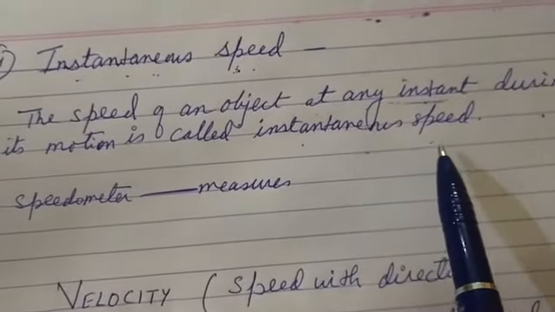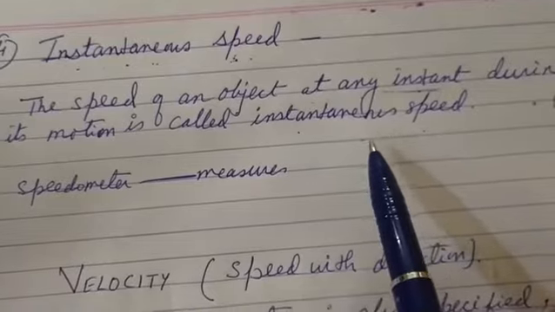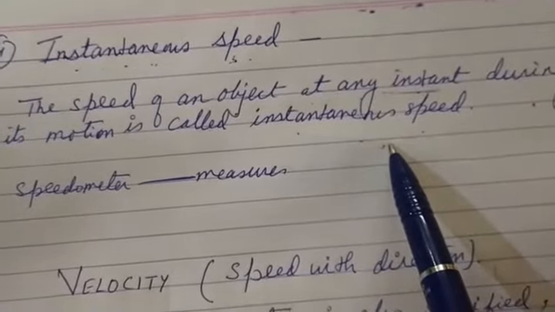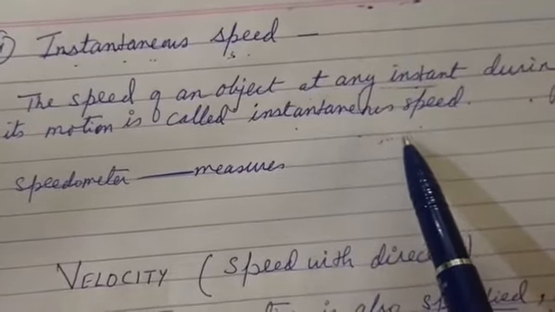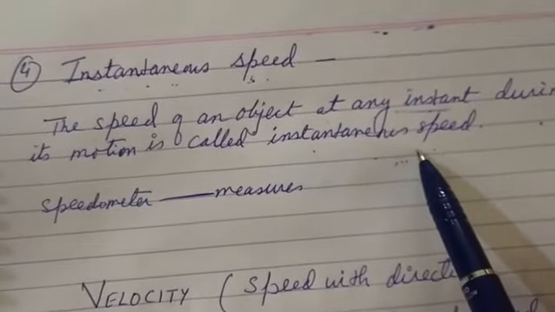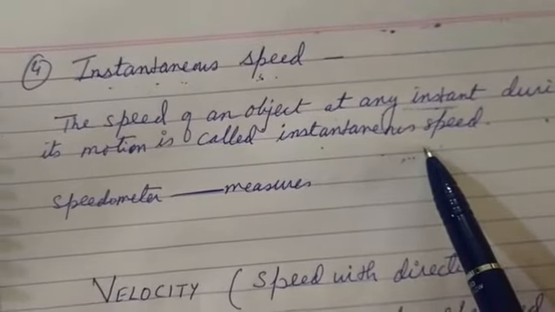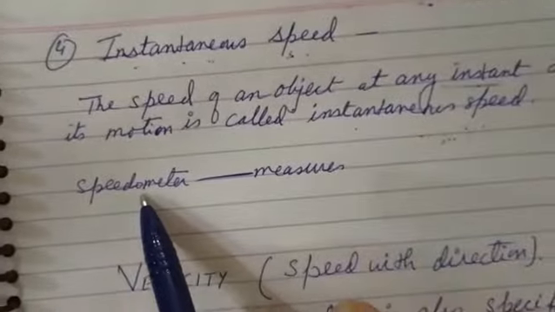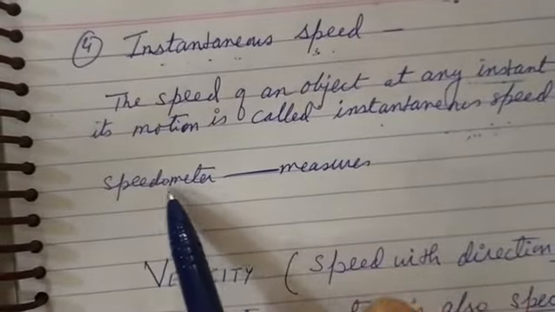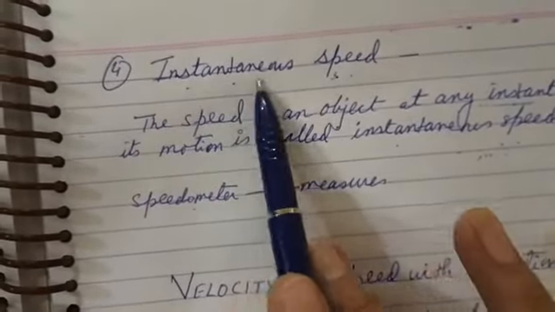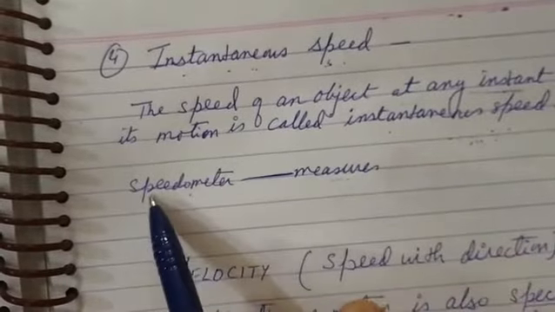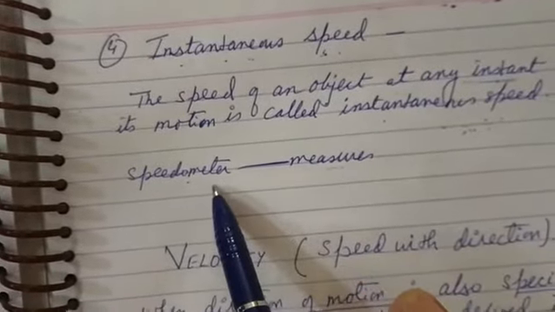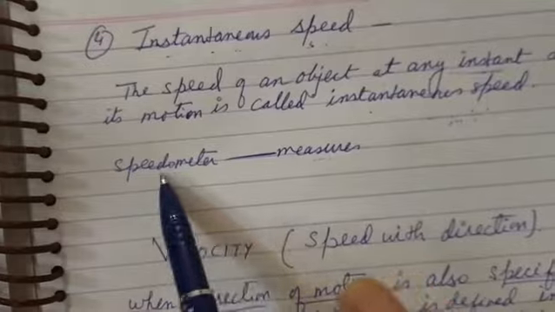So when we are moving in a vehicle, at a particular instant of time we can check what is the speed of the vehicle, and that we can check with the help of the speedometer. So the speedometer measures the instantaneous speed, and this speedometer is on the dashboard of the vehicle. It is attached to the dashboard of the vehicle.